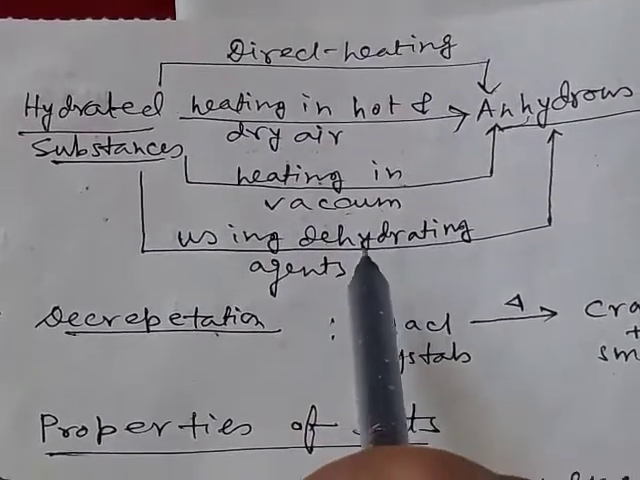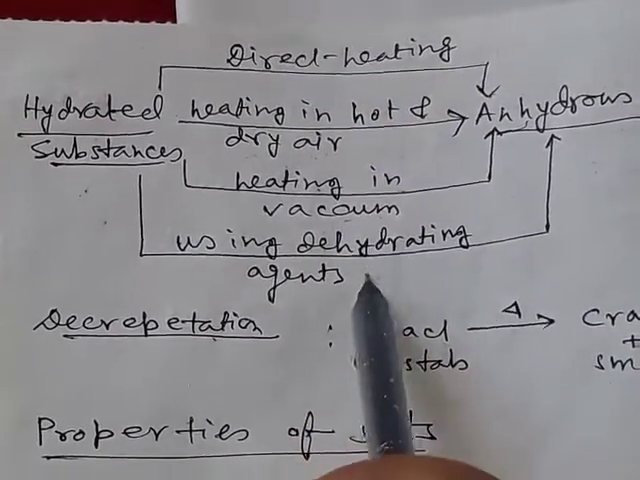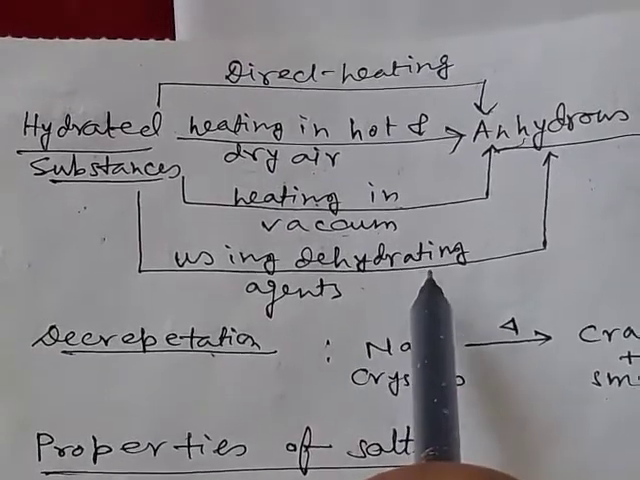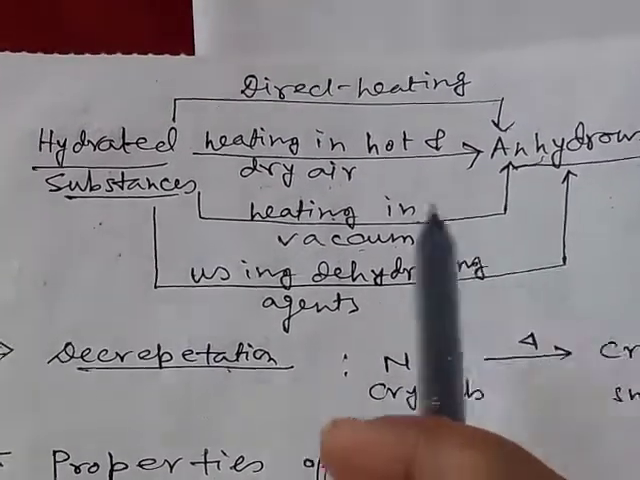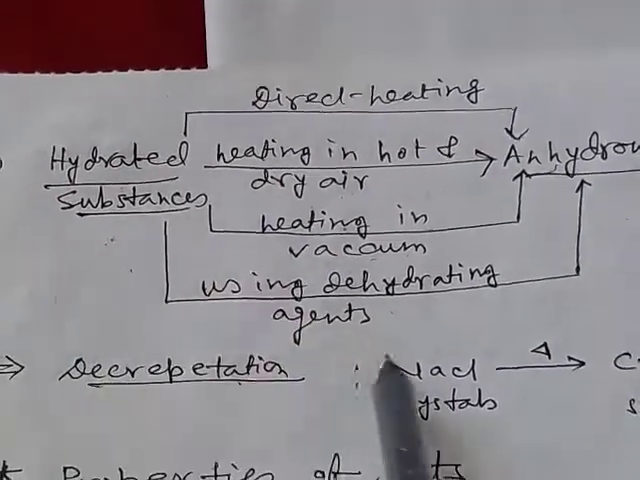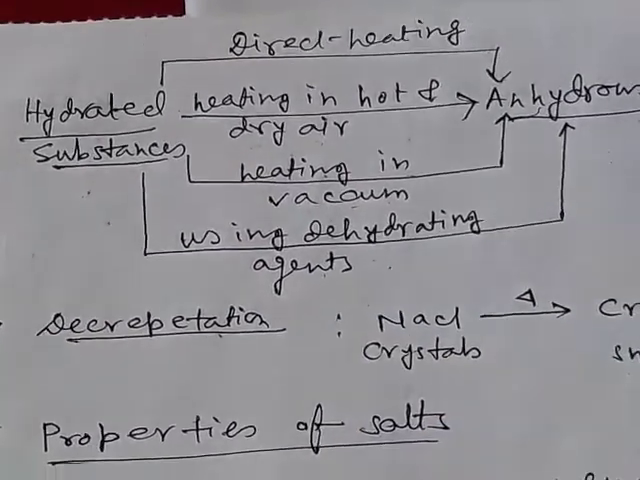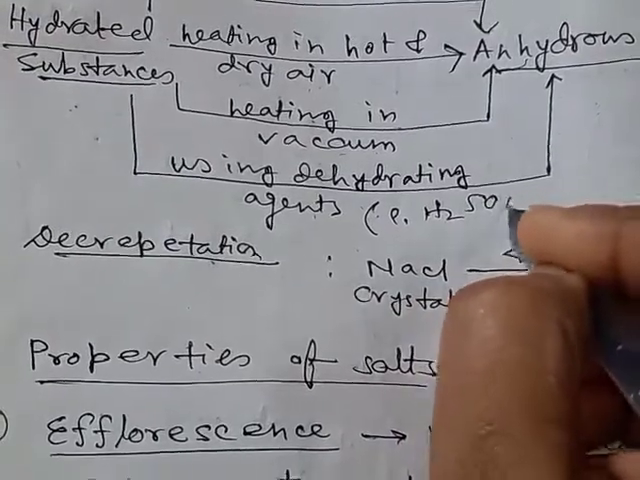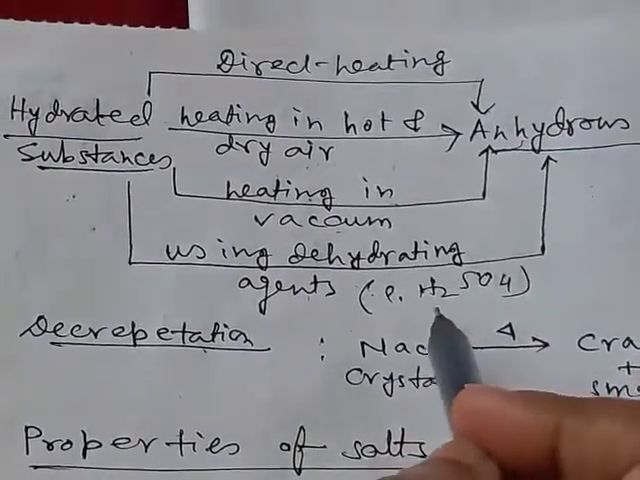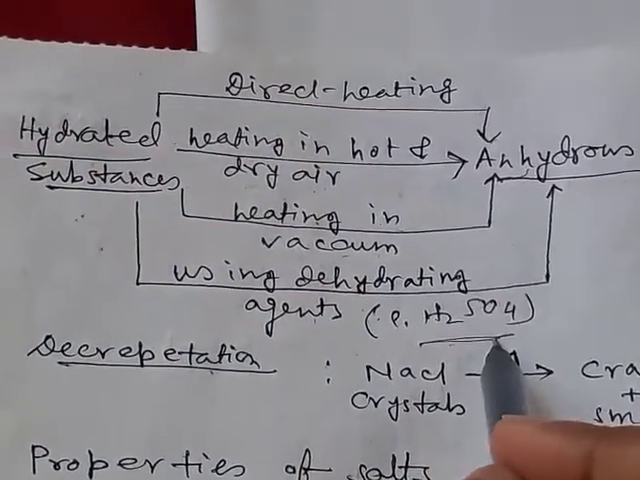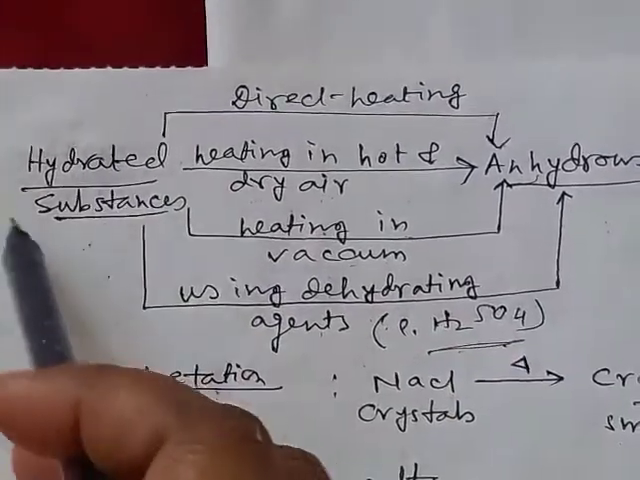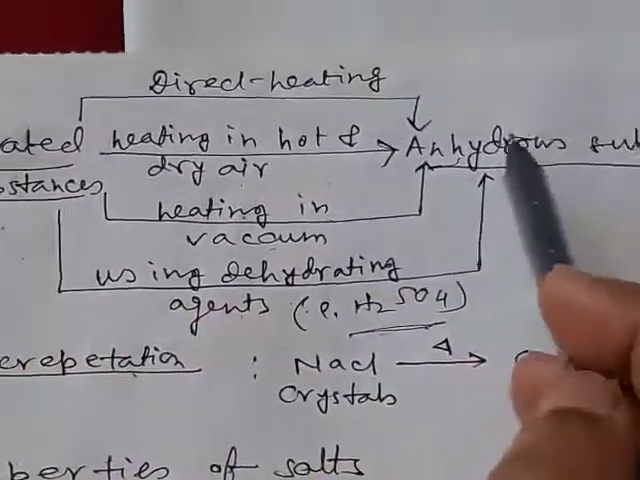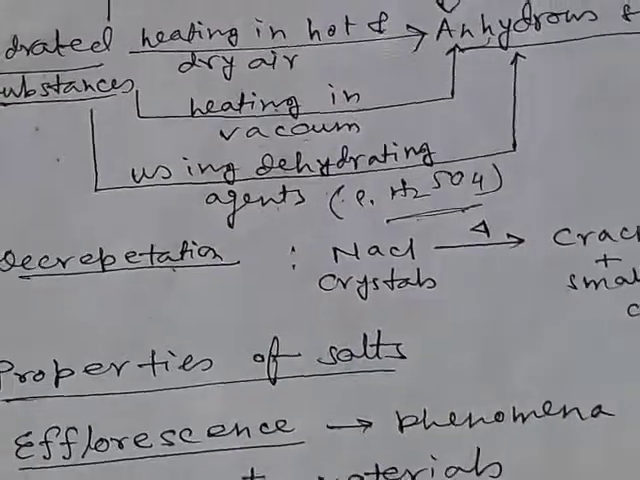There are some compounds which can absorb moisture or water molecules. So when the hydrated substances are kept in contact with a dehydrating agent like concentrated H2SO4, it can absorb the water molecules. From hydrated substances we get anhydrous substances.